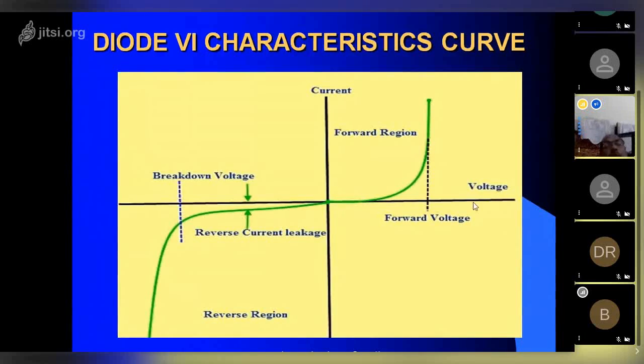So these are all the diode conduction characteristic curves, where the breakdown voltage appears, and the forward region where it conducts. So these are simple curves.